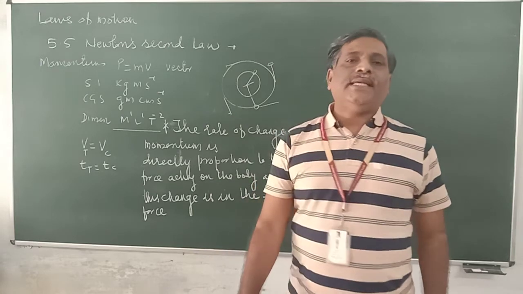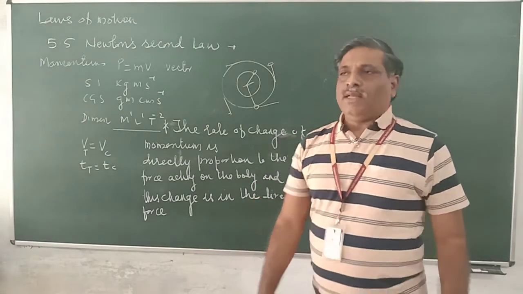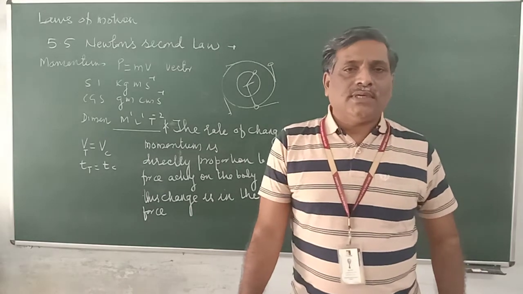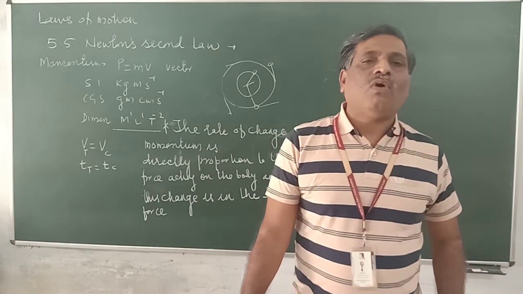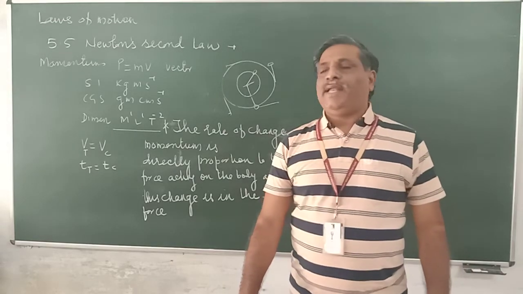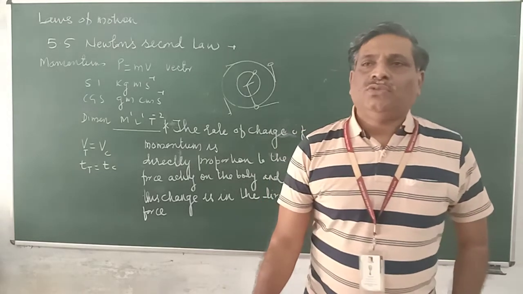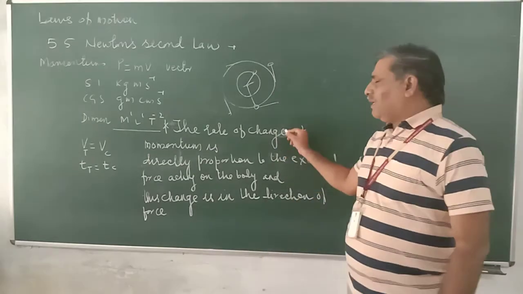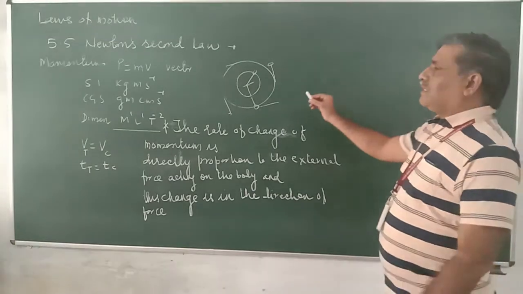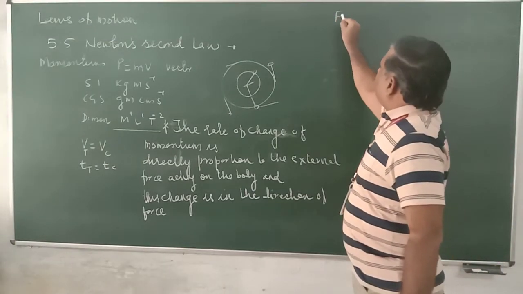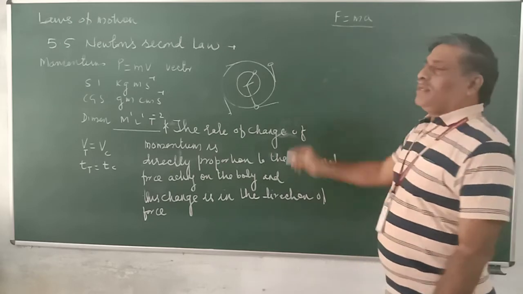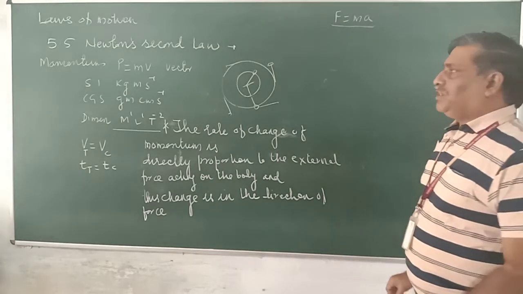This is the basic law of nature. This is the most important law Newton has given. It is applicable to all bodies of this universe, from electron to any planet, from electron to all Milky Ways. Now comes the definition of this. Let us consider the relation which we call F equals ma. We will derive this relation.